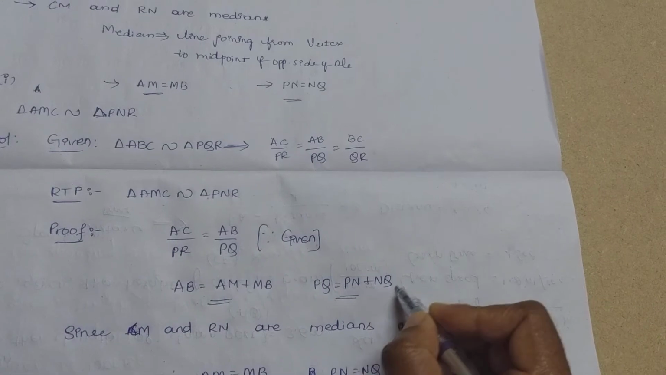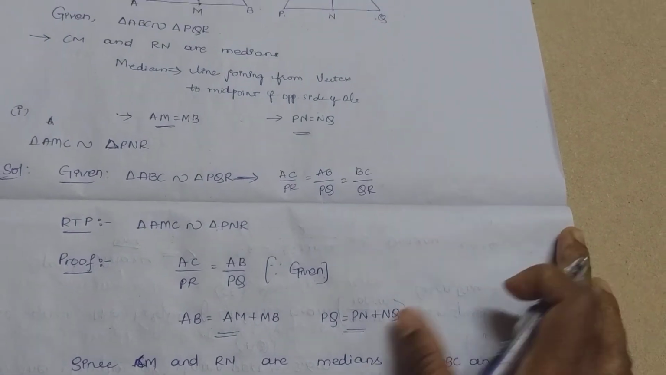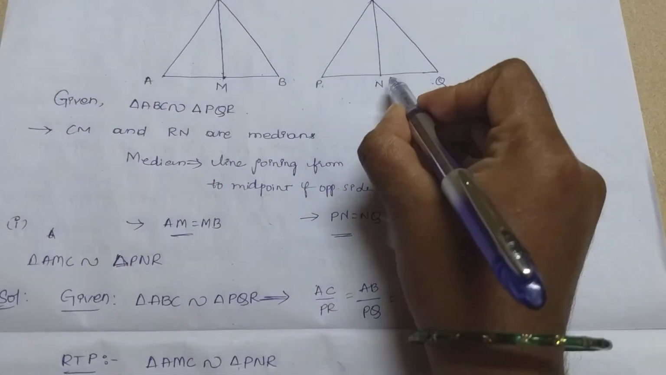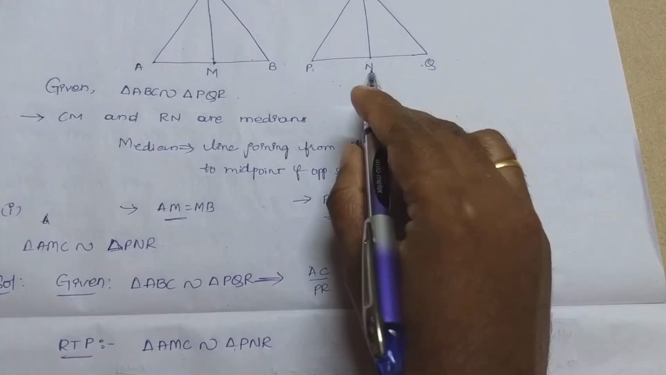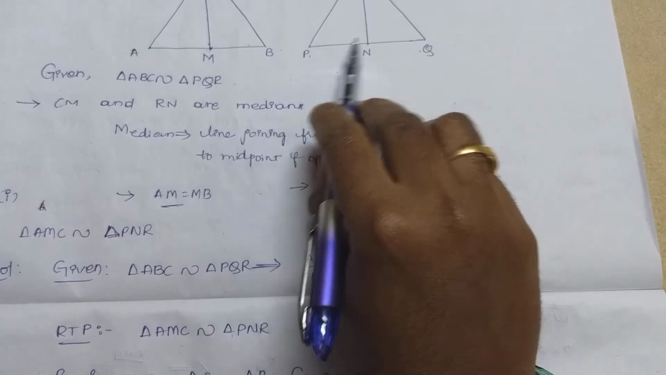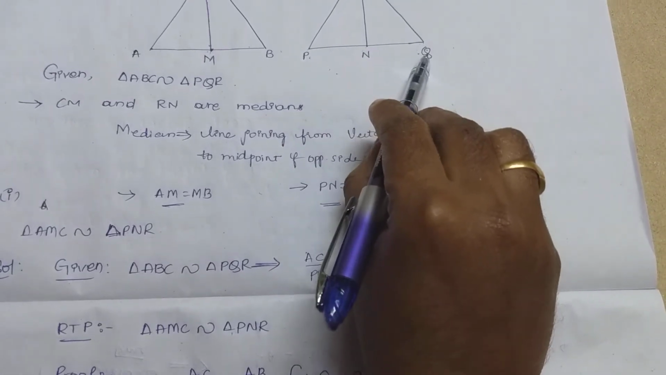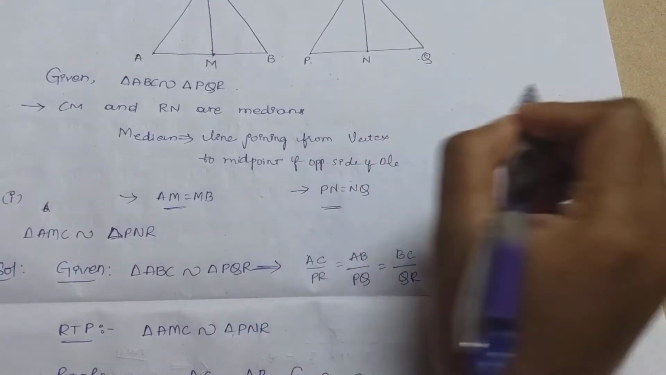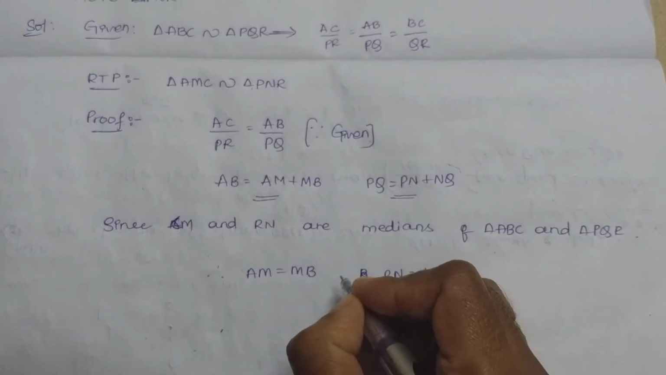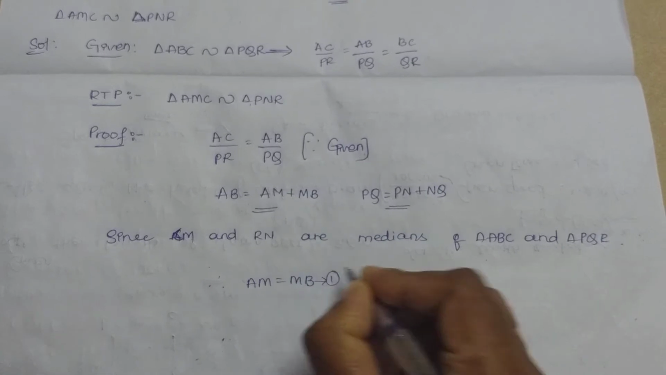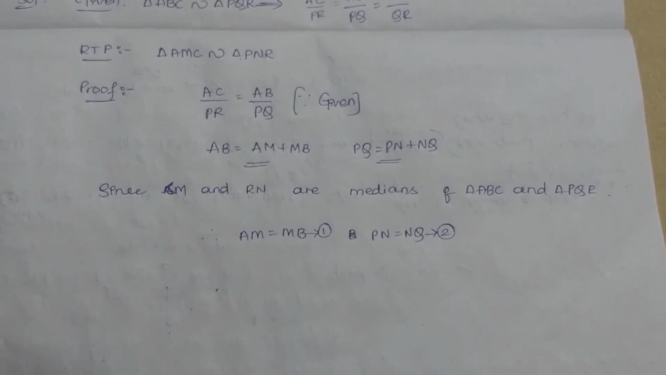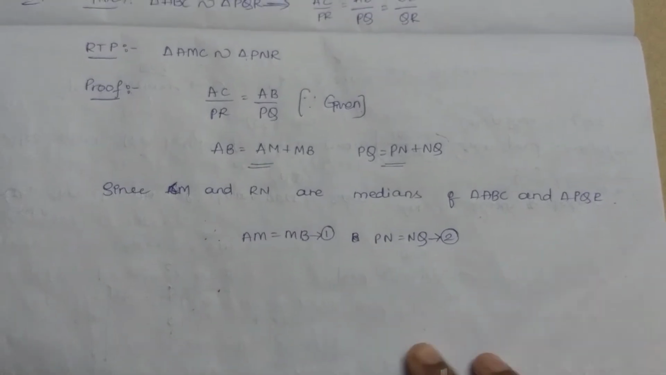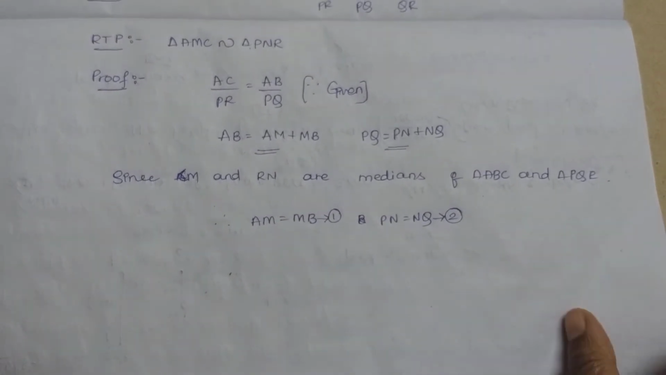I will convert NQ as PN only, because since N is a midpoint, it means PN equals NQ. So you can write NQ as PN. I will take this as equation 1 and the other one as equation 2. So what will I do here?